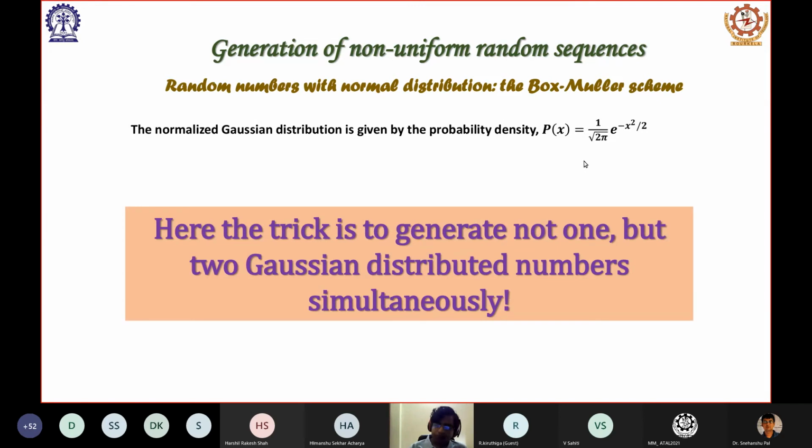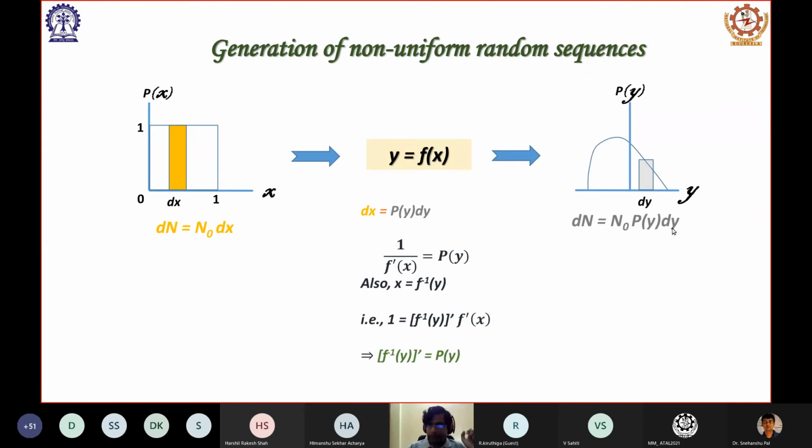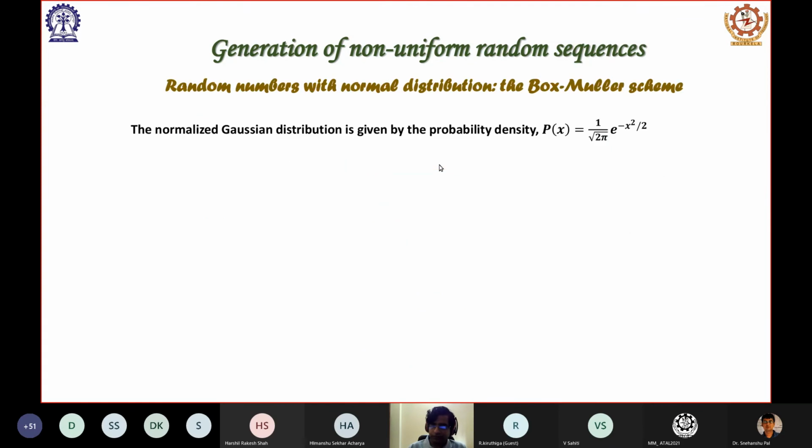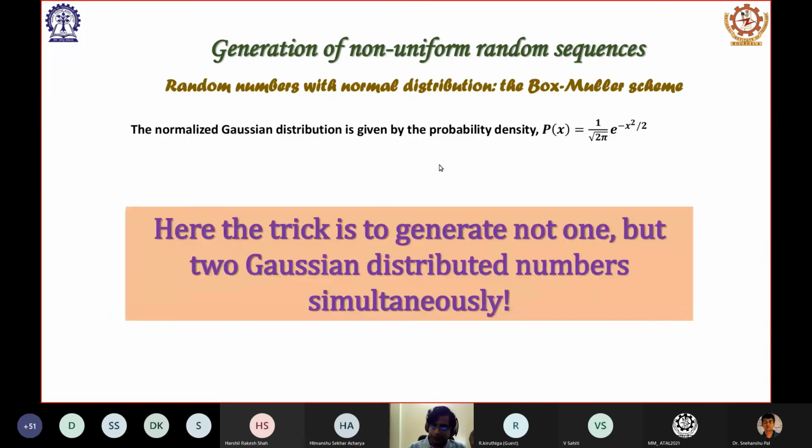Now, unfortunately, for this particular value of p(x) that we have here, so that means this particular shape that I want here looking like this, you cannot directly find the value f(y) or f(x) analytically. It is not possible. So there is a small trick behind this. The trick is that we are not going to generate one but two Gaussian distributed numbers simultaneously. So we are going to generate the numbers not one by one but in pairs. So we are going to generate 2 numbers, then 4 numbers, then 6 numbers, like that. In pairs they will be generated.